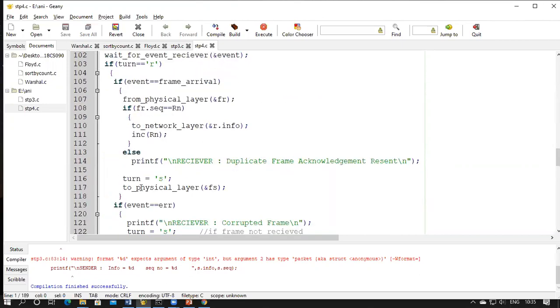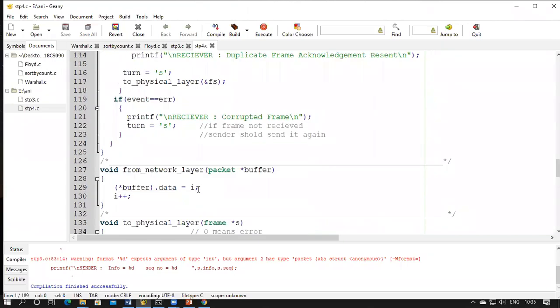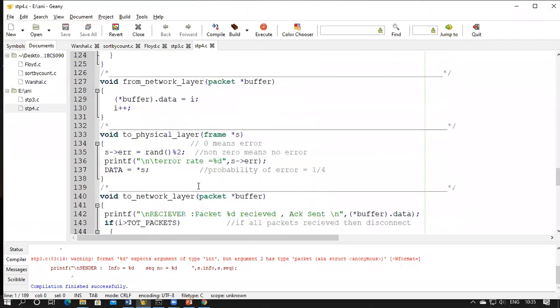Now we'll see what happens in the two network layer and two physical layer functions. In the network layer, you will just create a packet, store the packet number, and increment to the next packet that has to be sent from the network layer. Now, what does the physical layer do?